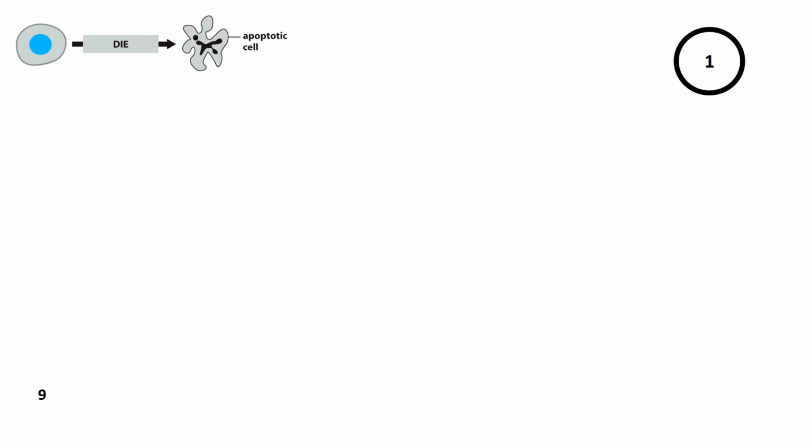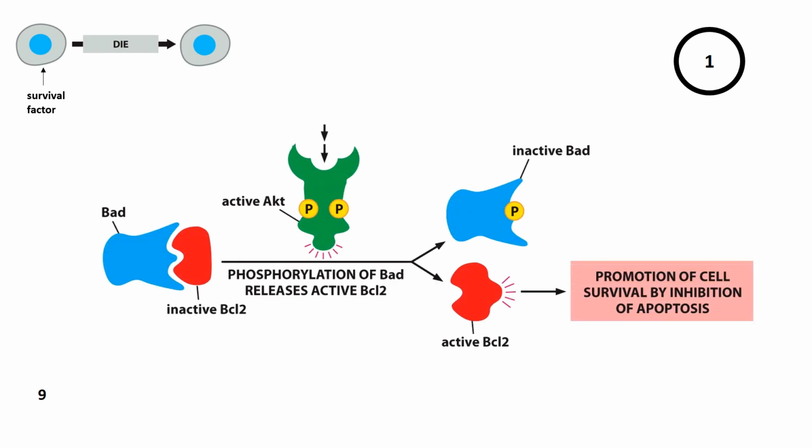How does binding of FGF, or this survival factor, result in a cell staying alive? Recall that in the absence of survival factors, a cell will enter the process of apoptosis, and ultimately die. However, in the presence of survival factors, or FGF in this case, a cell will live. This occurs via the activity of AKT.